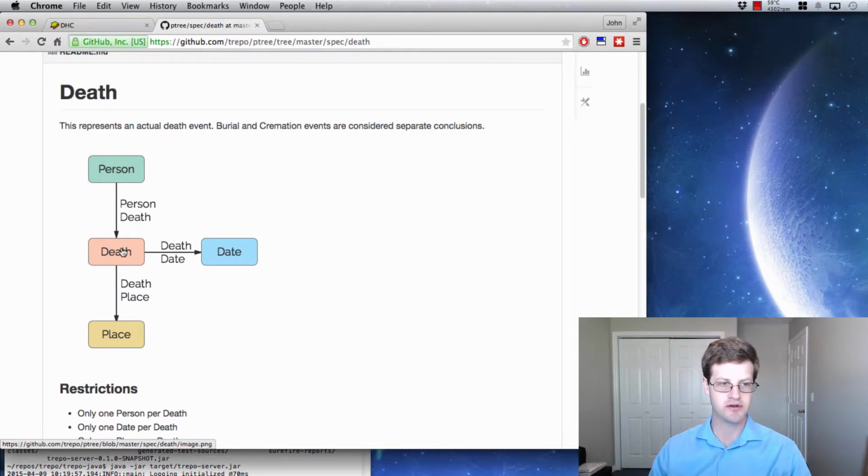Really simple. A person died on a date and a place. Technically, they can die multiple times, but I'm not going to worry about that. Burial and cremation are considered separate.